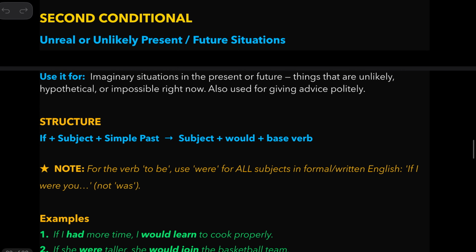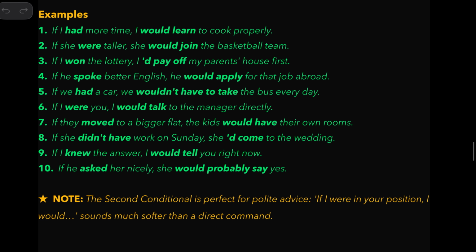And this is second conditional. When we talk about unreal or unlikely present or future situations, we use this second conditional. Let me give you examples first. If I had more time, I would learn to cook properly. What does that mean? I don't have much time now, and that's the reason why I will not learn to cook properly. I cannot learn to cook properly.